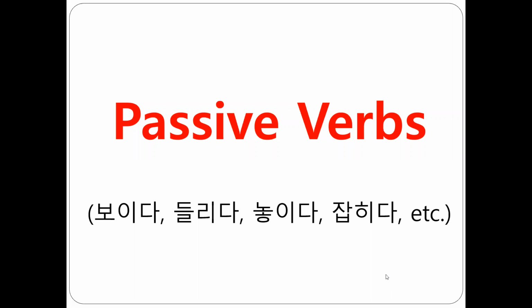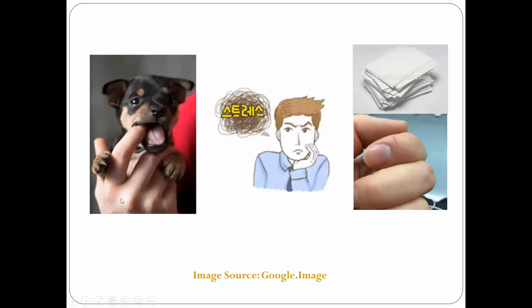What are passive verbs? Let's see. You see images here. Then there can be many ways to describe these images. I'm gonna use this picture, this image. You can describe this image. You can use a puppy.